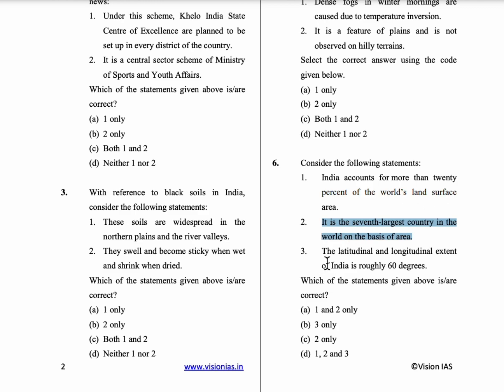Coming to the third statement, the latitudinal and longitudinal extent of India is roughly 30 degrees, not 60 degrees. The latitudinal extent is 8 degrees 4 minutes north to 37 degrees 17 minutes north latitude, and the longitudinal extent is 68 degrees 7 minutes east to 97 degrees 24 minutes east. So here the latitudinal and longitudinal extent is roughly 30 degrees, not 60 degrees. So only the second statement is correct. So option C is the right answer.